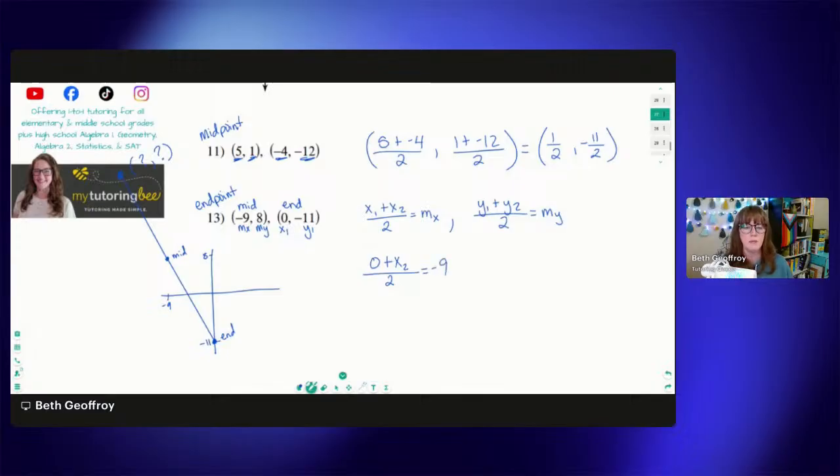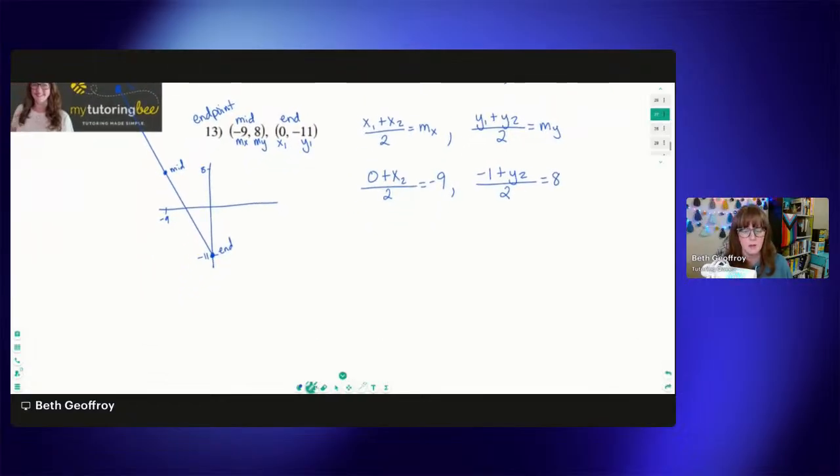So we're plugging in the pieces of the puzzle that we have, that we know. Same thing with y. We have y1 is negative 11. We don't know what y2 is, so we're going to leave that as y2. But we do know that when we divide the two of these added together, it's going to equal 8. Okay, so this one, you do have to write each one out as its own equation. And then we're just solving for x and solving for y. We're solving two separate equations here.